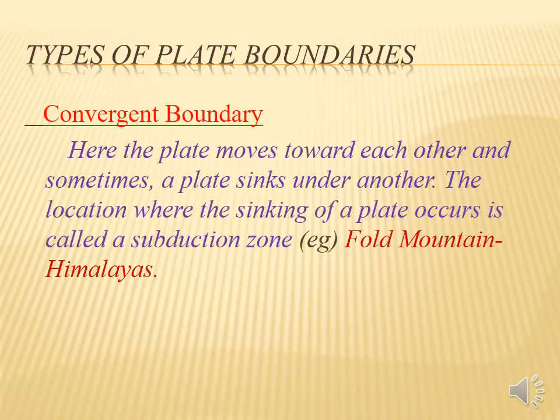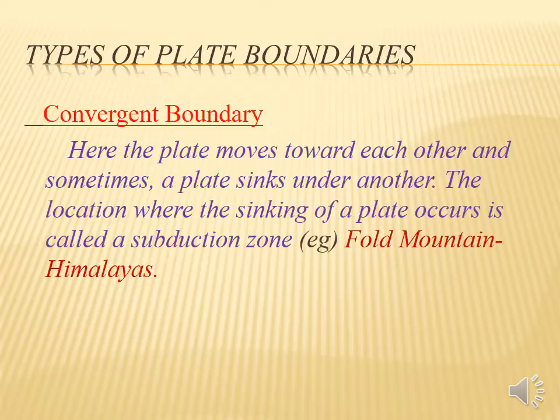Let us see about convergent boundary. This is one of the boundaries of the plate tectonics. Here the plates move toward each other and sometimes a plate sinks under another. The location where the sinking of a plate occurs is called a subduction zone. Example, fold mountain. The Himalaya is one of the fold mountains, you know that, yes or no? So there are many fold mountains. These are all made by the convergent boundary.